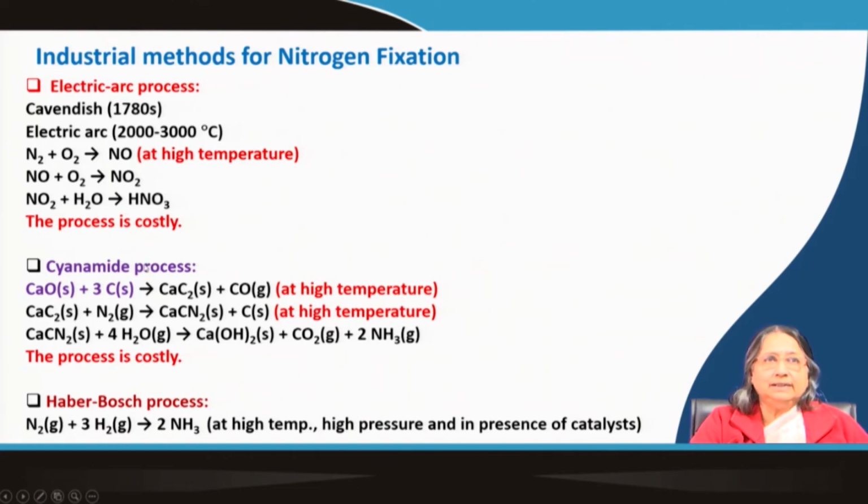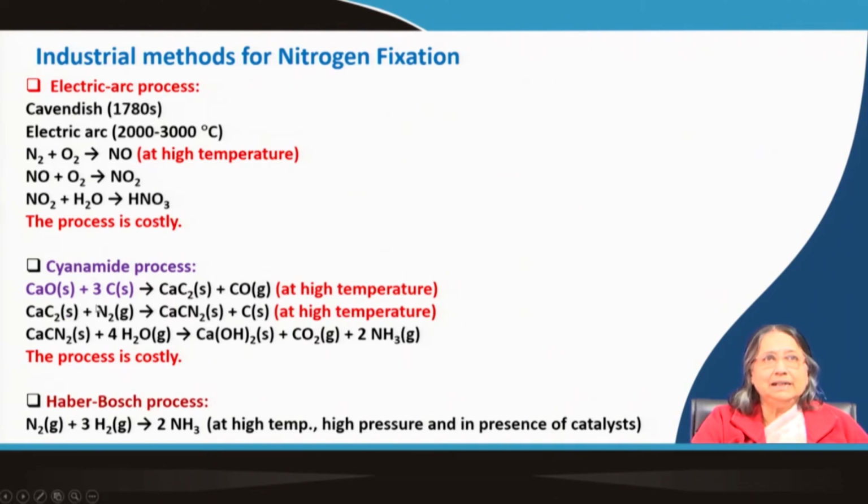And the second process, the cyanamide process: calcium oxide solid plus carbon at high temperature forms calcium carbide and carbon monoxide, and this calcium carbide when it reacts with nitrogen, nitrogen in zero state is coming to a combined state, okay. So it is some type of fixation.